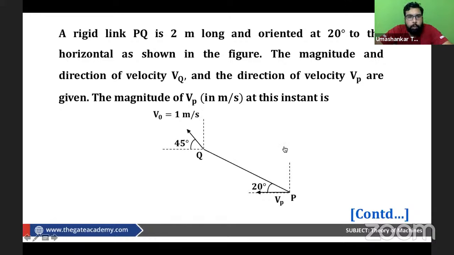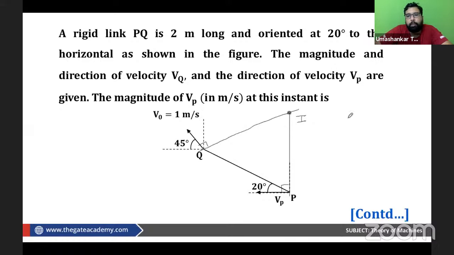Okay, so this is just a 1 mark question, from 2014. When we have a velocity given at a point, we can draw a 90-degree line from here, and a 90-degree line from here. Wherever both the lines cut, that is the I center of this link with respect to the ground. And then we can find the velocity.